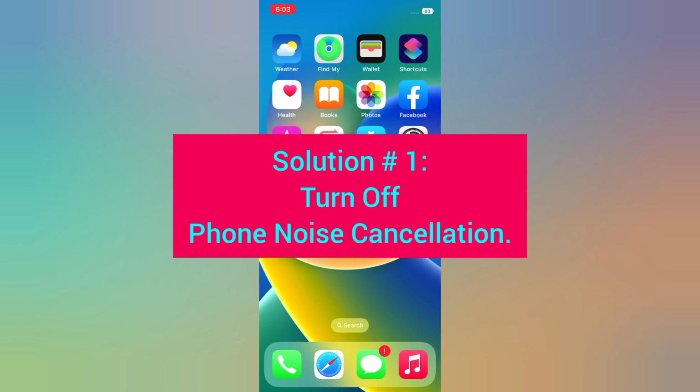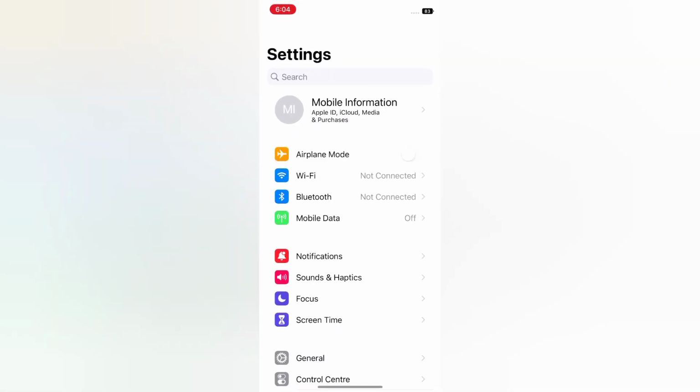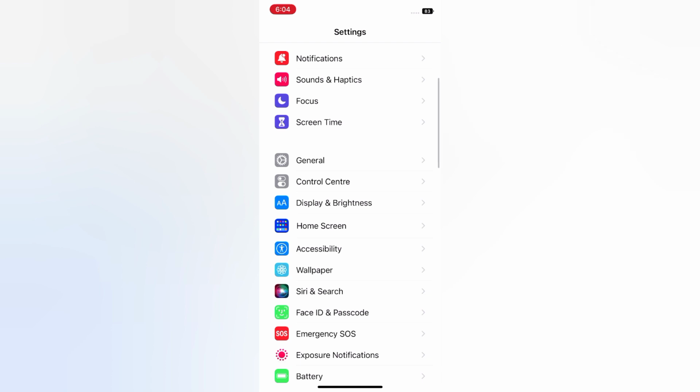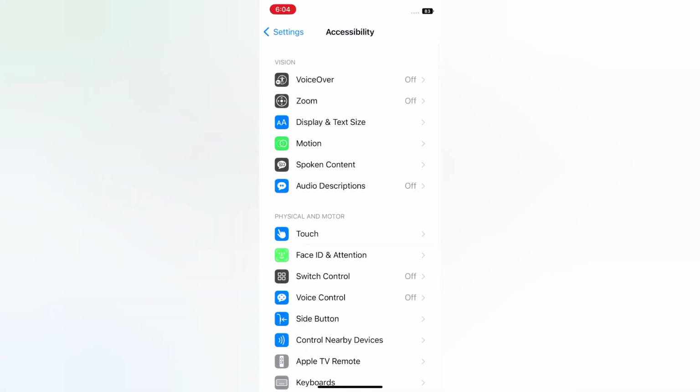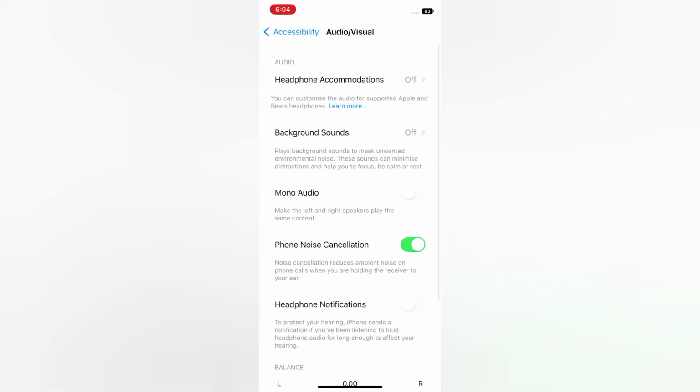Solution 1. Turn off phone noise cancellation. Open the Settings app on your iPhone. On the settings page, scroll down, tap Accessibility. On the Accessibility page, scroll down, tap Audio and Visual, turn off Phone Noise Cancellation.